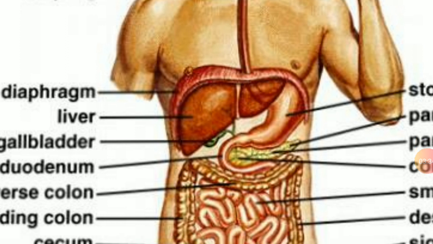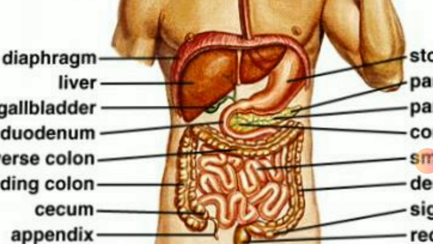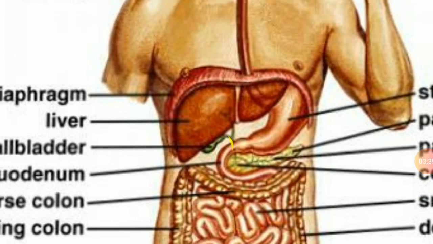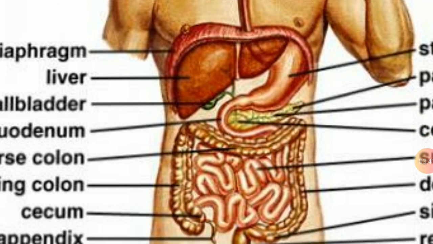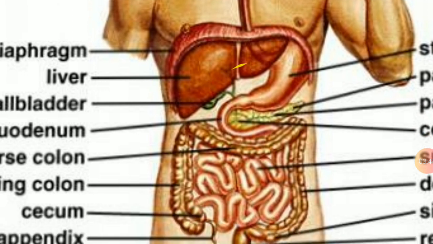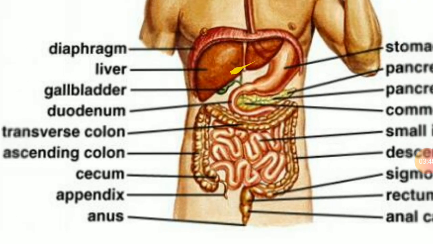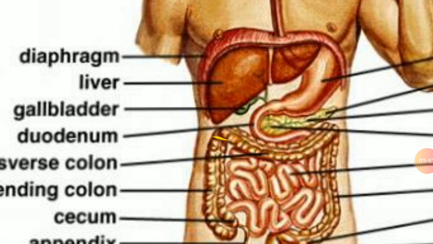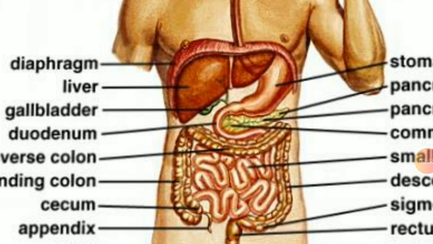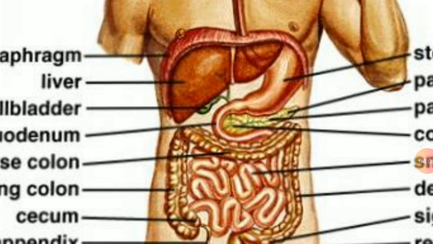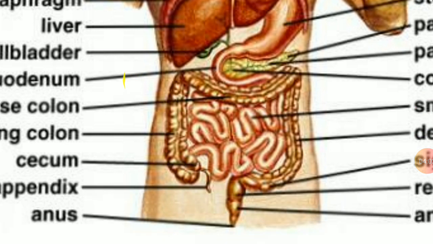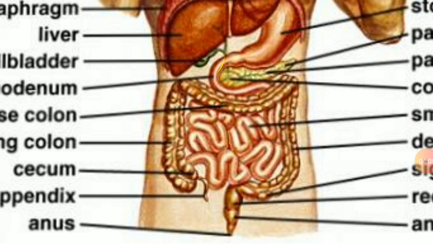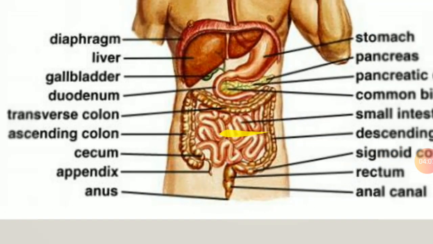Okay, from this C-shaped structure, called the duodenum. Okay, and this is the liver. This bilobed structure is called the liver, and the green part is the gallbladder. Here bile is stored. Okay, and this yellow is the pancreas. Both the secretions of liver and pancreas are released inside the duodenum. It is the part of the small intestine. So the small intestine begins from here, okay, and moves here.